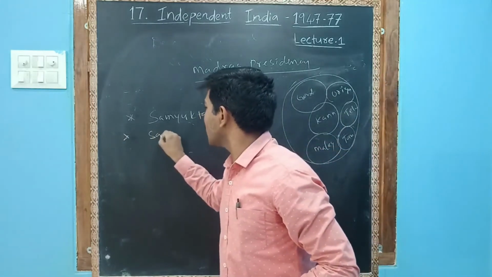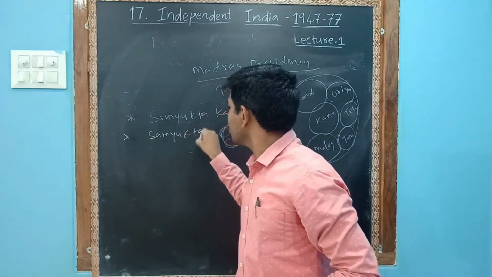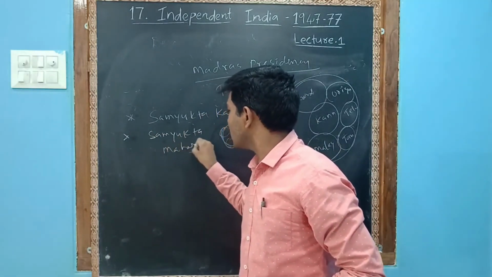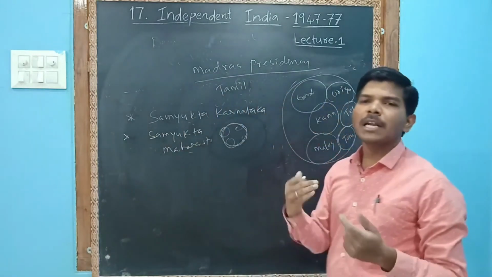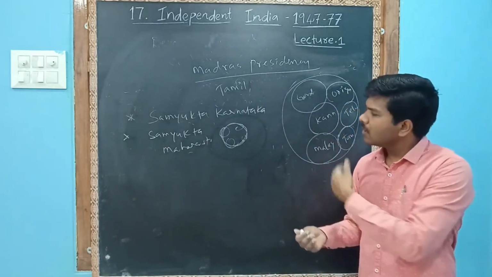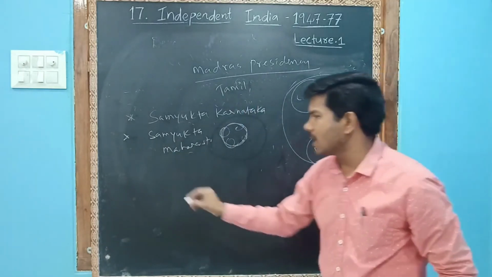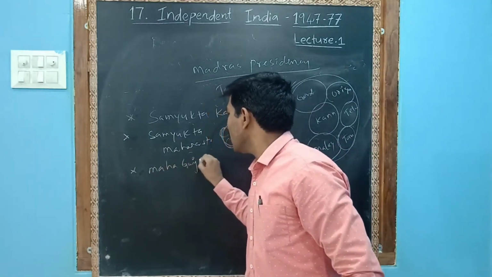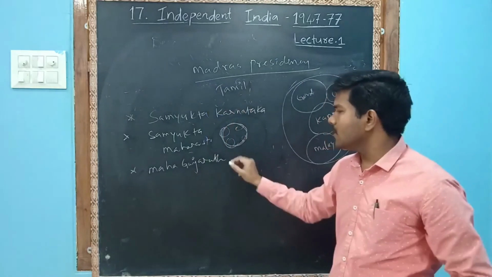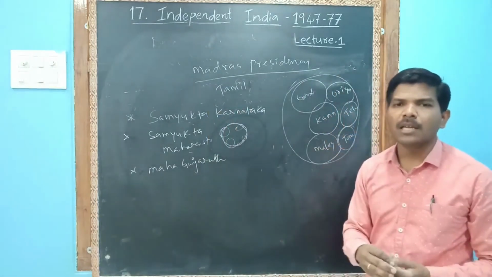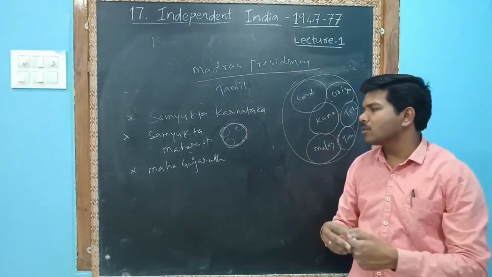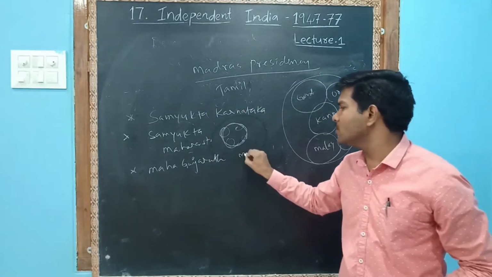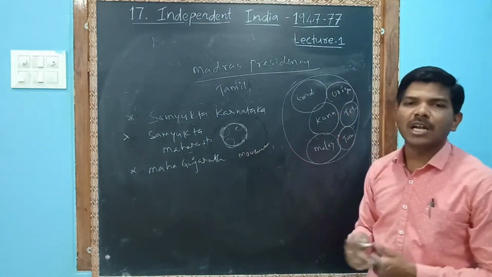Similarly, Samyukta Maharashtra. Wherever Marathi-speaking people are there, they were also asking the same, Samyukta Maharashtra. Next, the Maha Gujarat movement. Wherever Gujarati-speaking people are there, you unite the Gujarati people and give them a Gujarat state. That is called the Maha Gujarat movement.